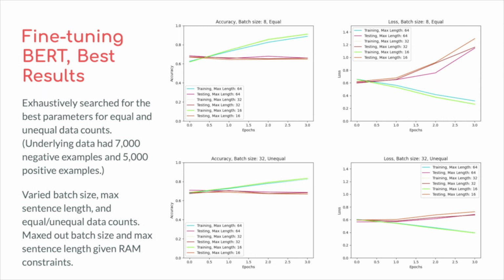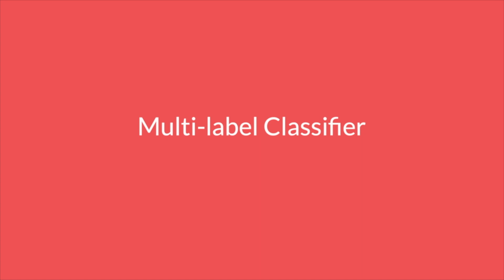We exhaustively searched through batch size and max sentence length to find the best performance and found that BERT with an equal distribution had the best test performance when sentence length was 64 and batch size was 8, giving us a test accuracy of 70%. Whereas the best performance for the full dataset with an unequal distribution was with a batch size of 32, max sentence length of 64, resulting in 72% testing accuracy.